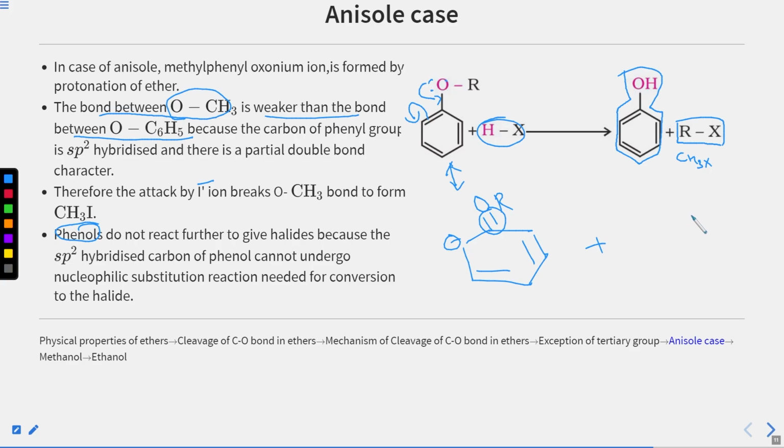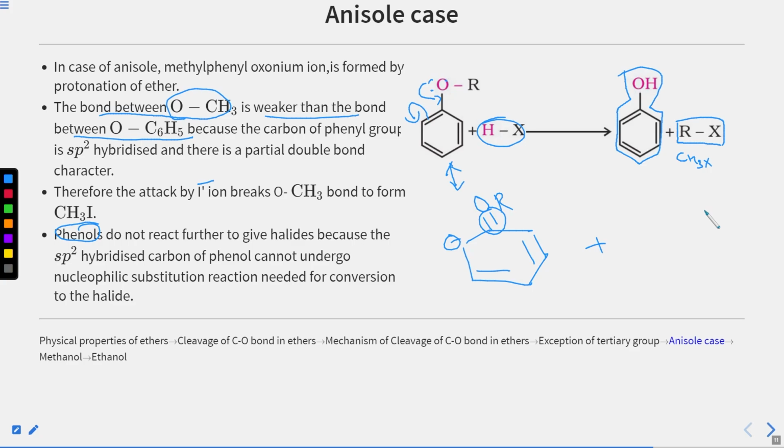So if I put all of this in a nutshell, we have a reaction in which we were reacting our ether with a halogen acid. Now the order of reactivity was going like this: HI, HBr, HCl. Now one more thing, if we have a primary carbocation on either side, then we will take the mechanism according to SN2. If we have secondary or tertiary carbocation on both sides, then it will go through SN1 mechanism.